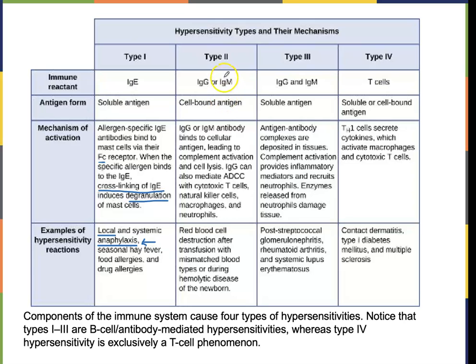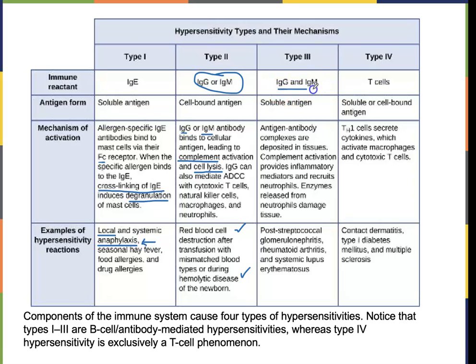Type 2, we have IgG or IgM mediated, and this is basically the blood type one we talked about. So we're going to have binding of IgG and IgM. We're going to activate complement, right, which is going to lyse the cells. So we talked about the red blood cell destruction, basically the mismatch. And we also talked about hemolytic disease of the newborn.